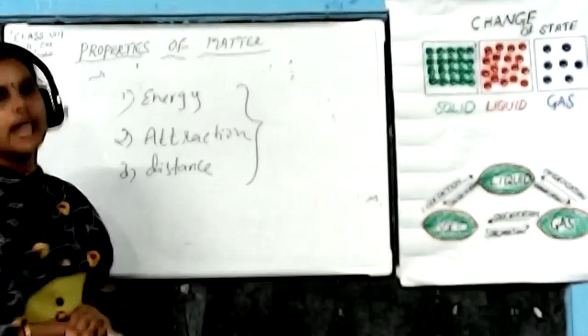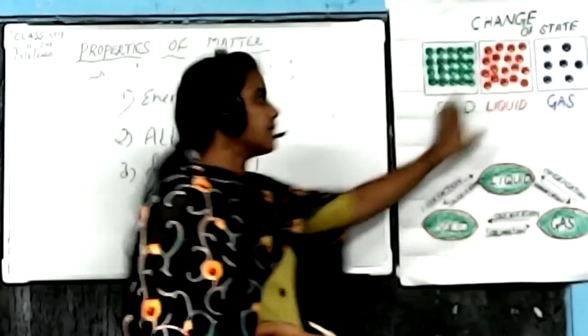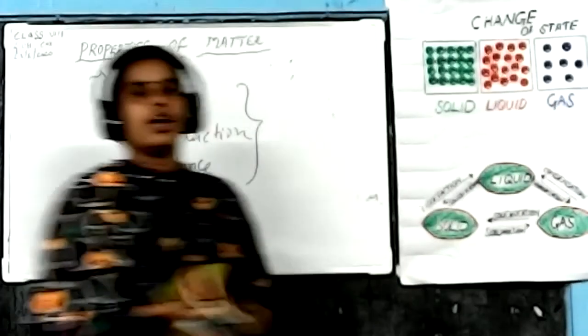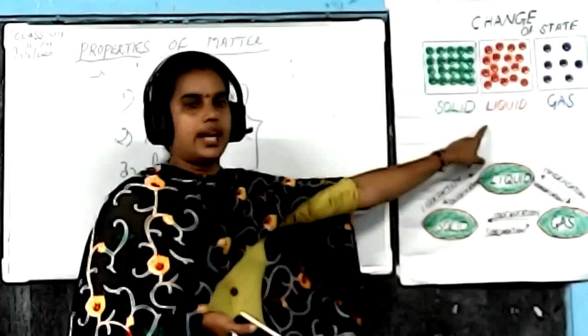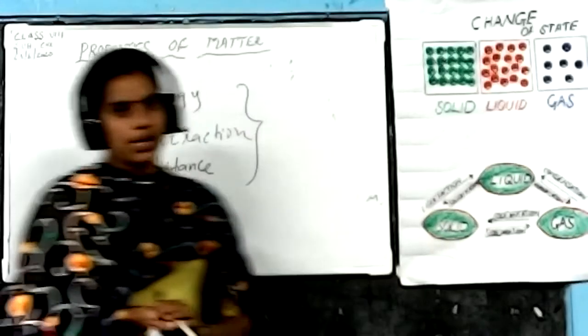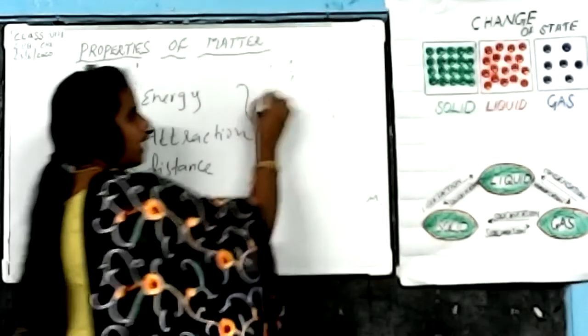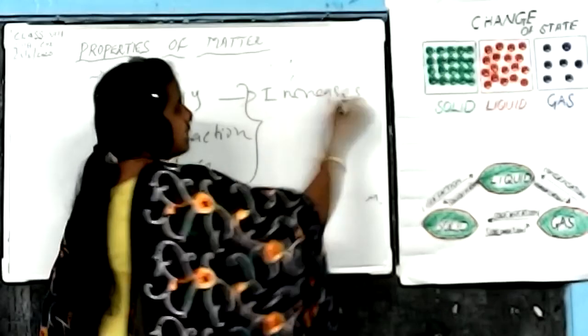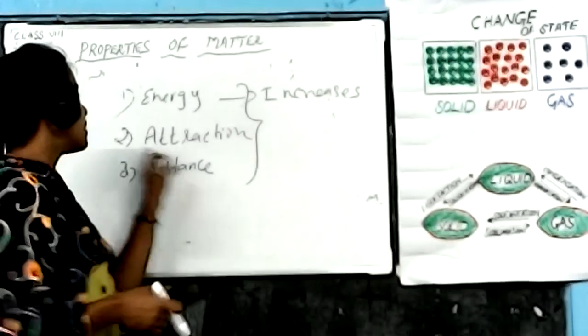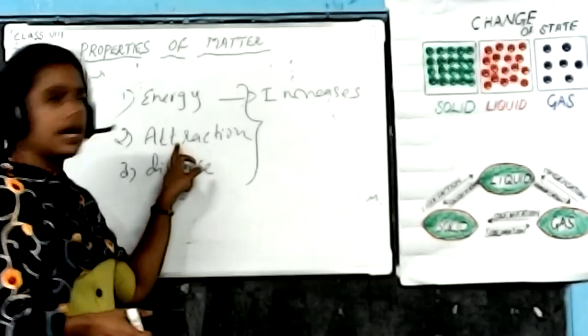Okay, first one, energy. What happens to the energy if one state is converted into another state? The energy of the molecules increases. So first one, energy will increase. Then the second one, attraction.